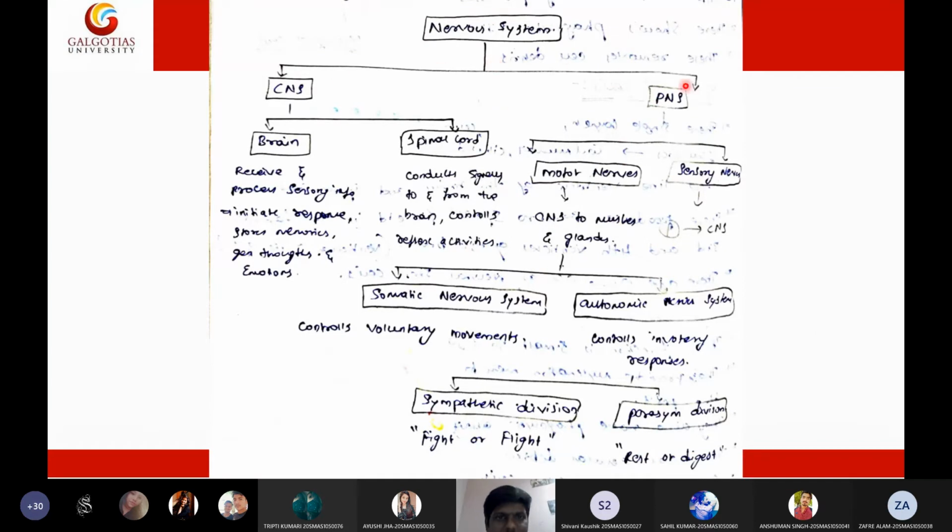We have the central nervous system and the peripheral nervous system. The central nervous system is composed of the brain and spinal cord, whereas in the peripheral nervous system we have motor neurons and sensory neurons. Motor neurons have two types: somatic nervous system and autonomic nervous system. In the autonomic we have sympathetic and parasympathetic divisions. I will discuss this in the unit on the nervous system, so maybe I will delete this slide. The only topic we need to cover is nervous tissue, not nervous system. So don't confuse nervous tissue with nervous system.